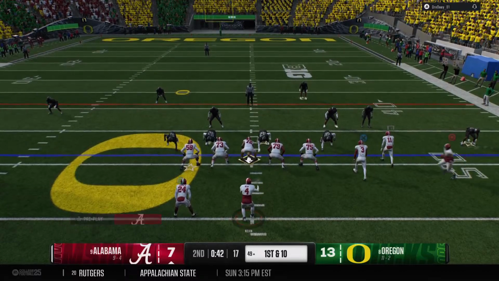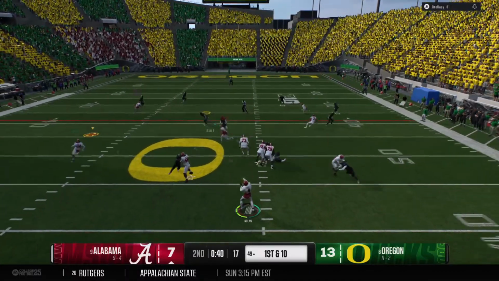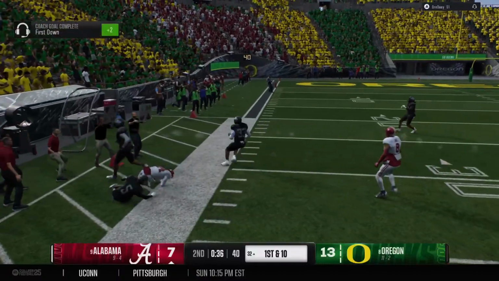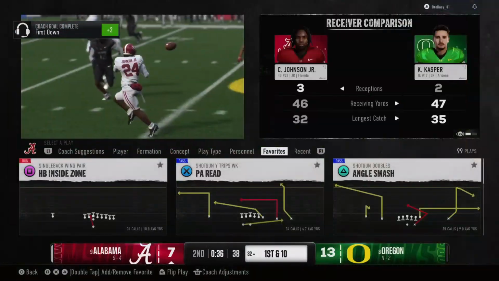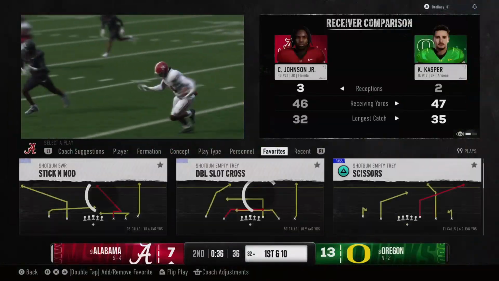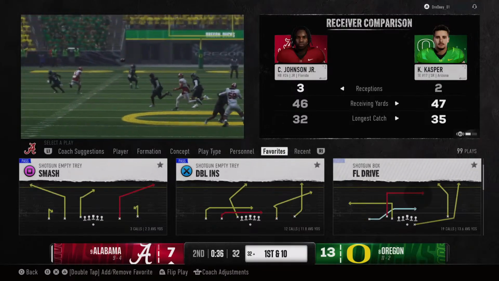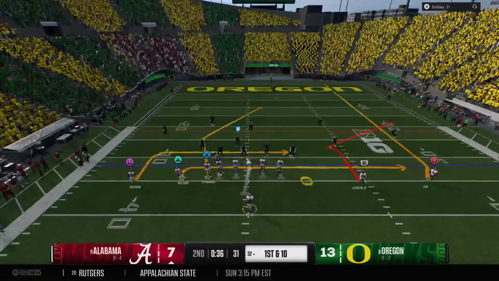Moving the receiver around pre-snap. And looking to throw now on first down. With sure hands, it's Johnson. Heads out of bounds after a solid gain, more than enough to pick up a first down. Chris, that's another positive game for this offense, and this quarterback continues to show why he's had such a great